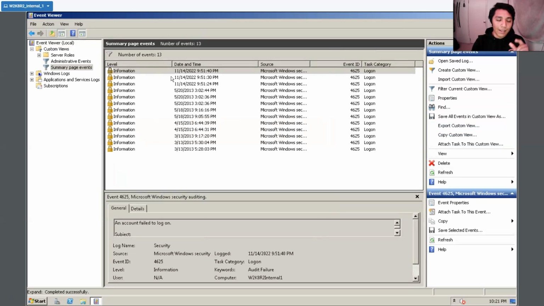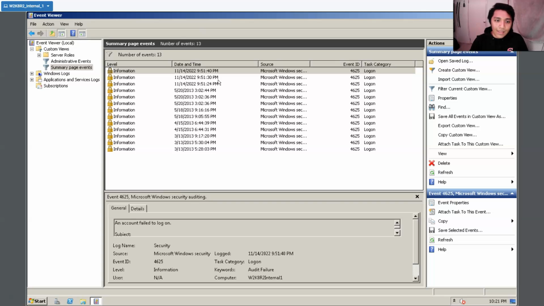Double clicking that leads us to this new page, which is a summary, or kind of tracking, of all the unsuccessful audits that were performed. If you want date and time information, this is how we do it. I had done 3 unsuccessful logins, since I probably didn't get the password right 3 times.